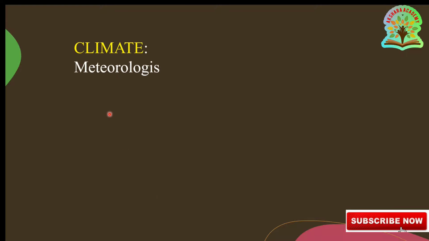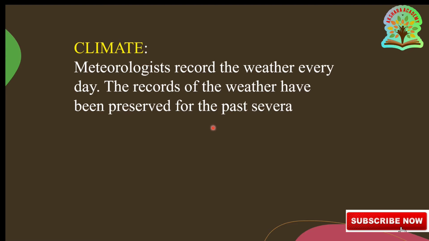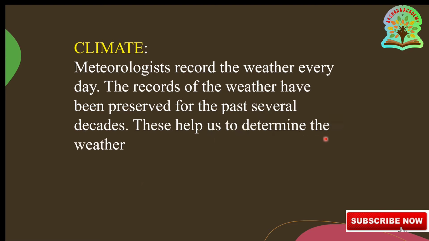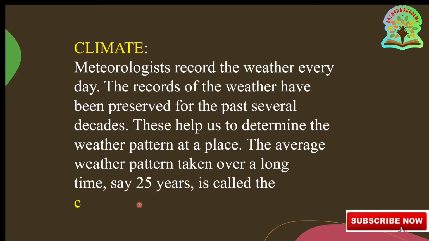What is climate? Meteorologists record the weather every day. The records of the weather have been preserved for the past several decades. These help us to determine the weather pattern at a place. So the average weather pattern taken over a long time, for example 25 years, is called the climate of the place. So climate is a simple phenomenon.